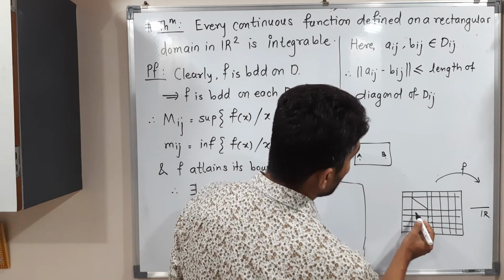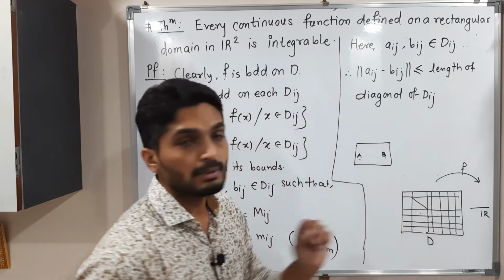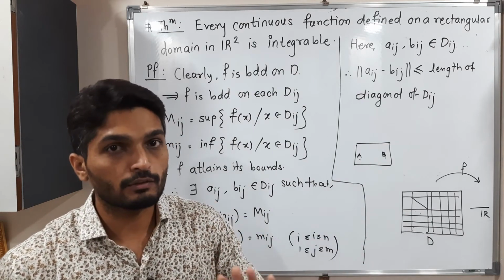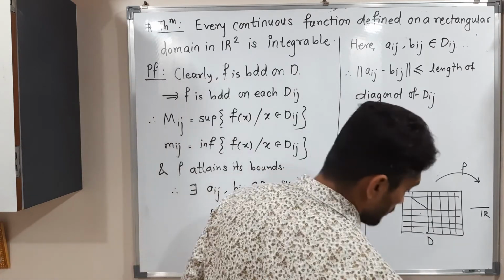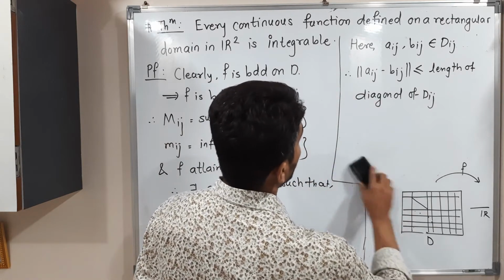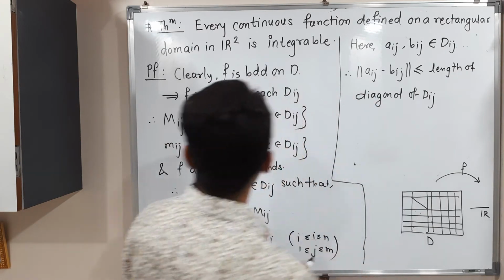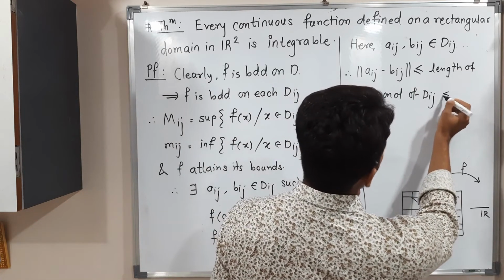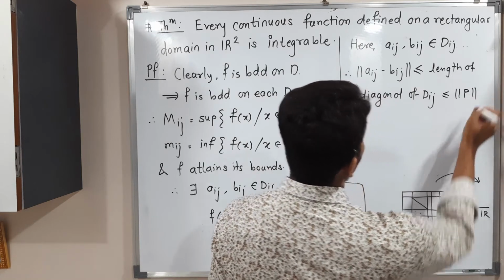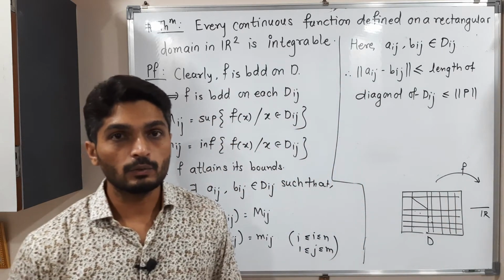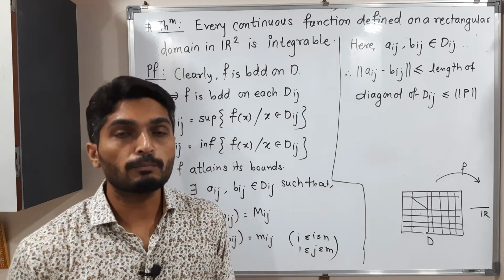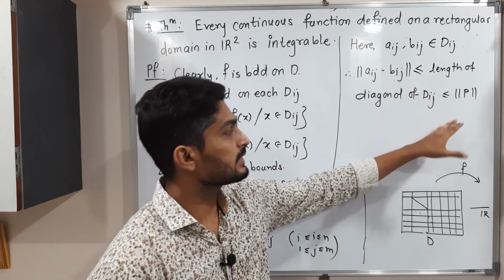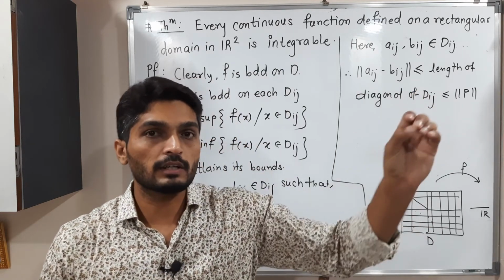Suppose Aij and Bij, both of them are lying in the same subrectangle. So what will be the maximum distance? The length of its diagonal, the length of that diagonal of Dij. See, we have already mentioned somewhere, so it is less than or equal to norm P. Since I have already told you, norm P means the largest diagonal. Getting? So the diagonal of Dij is always less than or equal to norm P, since norm P is the length of the largest diagonal.